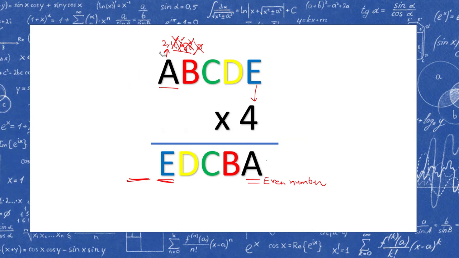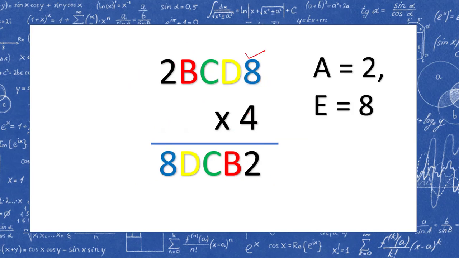We'll get the value of A as 2. Here also we'll have 2. E cannot be 3. E has to be 8. So we have cracked the first code. E is 8 and A is 2.